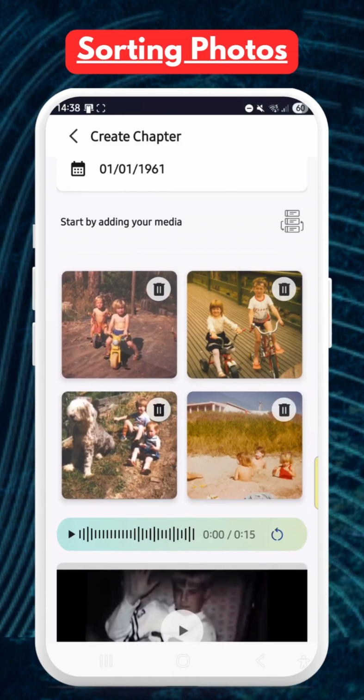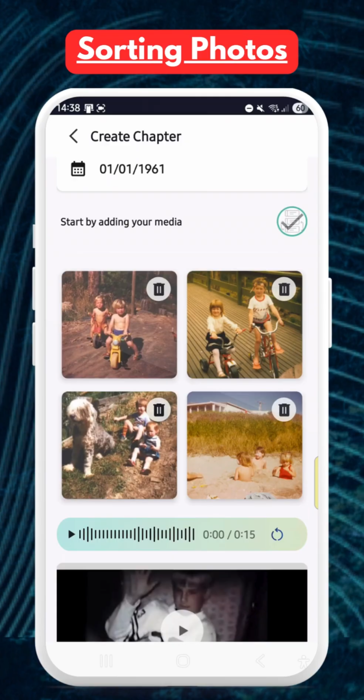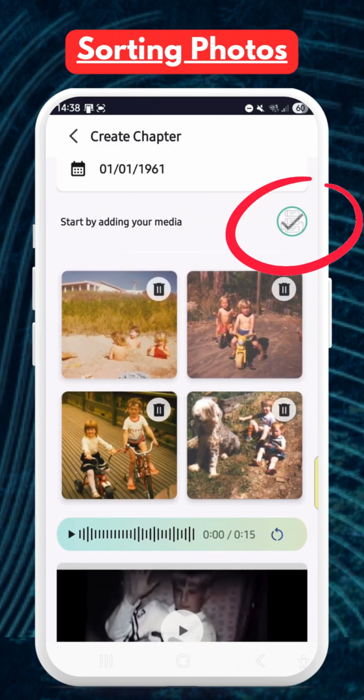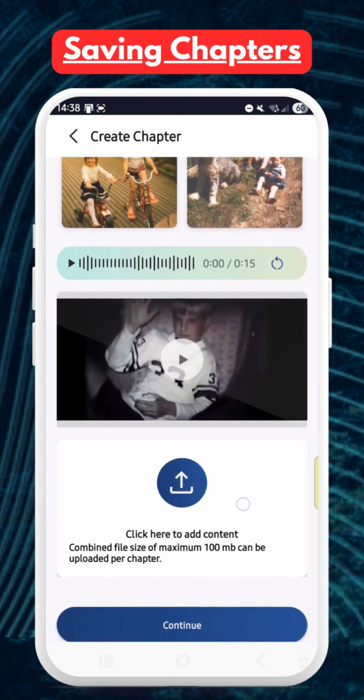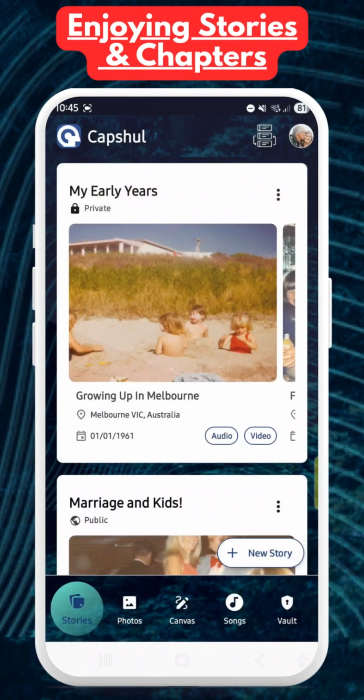Prior to saving your chapter, you can also change the order in which your photos will display. Press the sort icon directly above the right-hand side of the photo grid. Then hold, drag, and drop your photos into the order that you would like them to display. When finished, press the sort icon again to save the new order. And then continue at the bottom of the page to save your chapter.